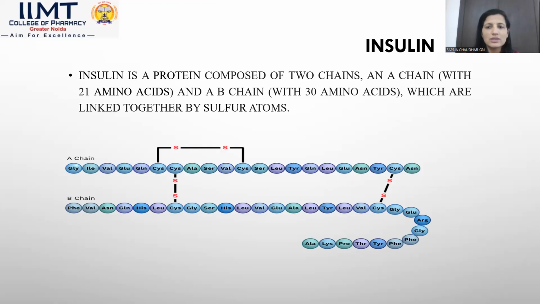Then moving on, various amino acids are present in the A chain. In case of the B chain, a total of 30 amino acids are present.